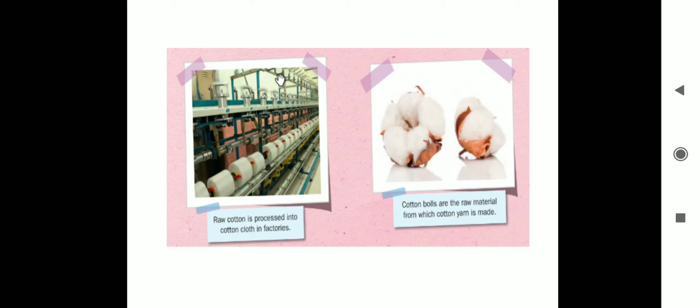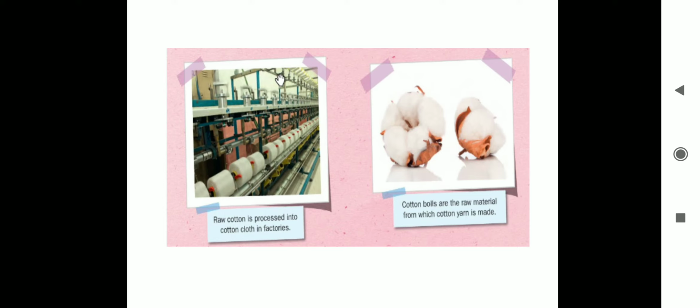Next, cotton bolls are the raw materials from which cotton yarn is made. This raw material is used in the factories to produce cotton. Many of you must have seen cotton fields in reality also.